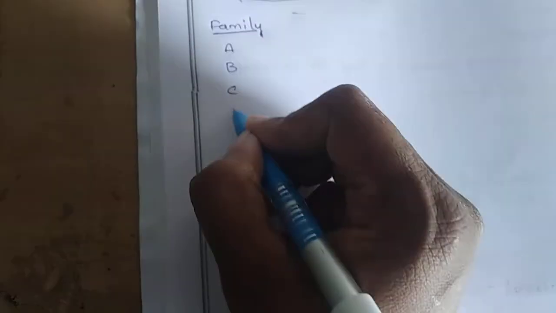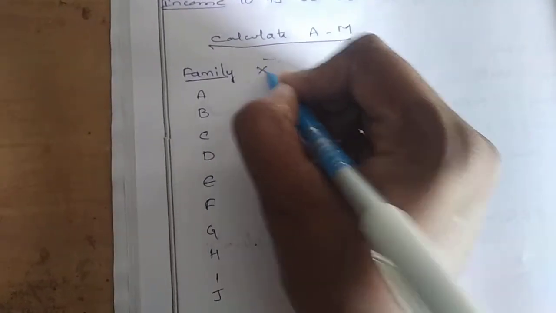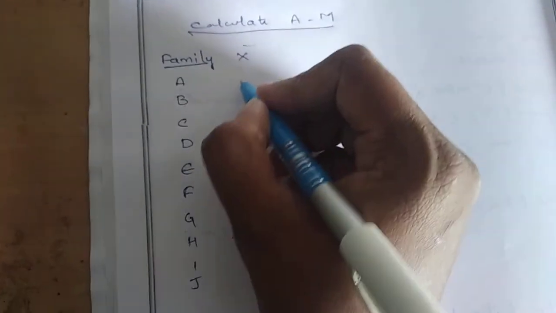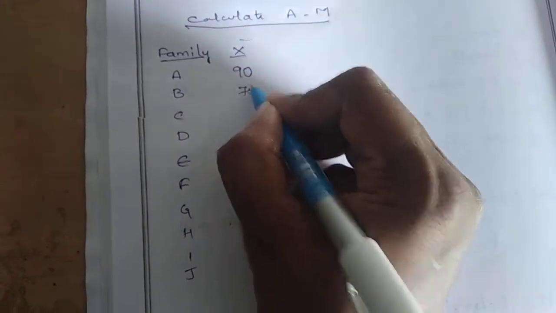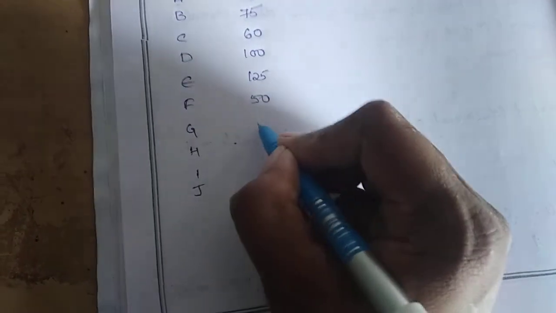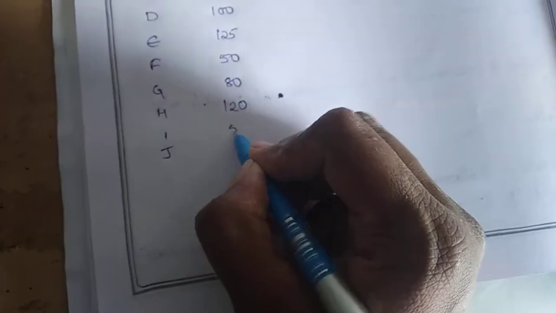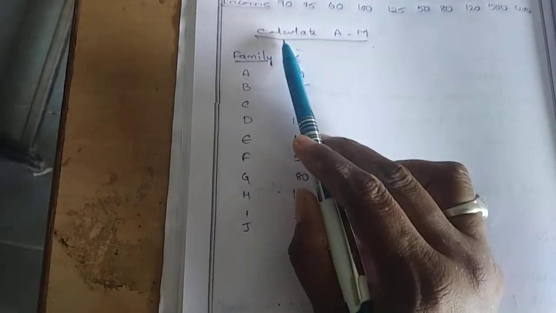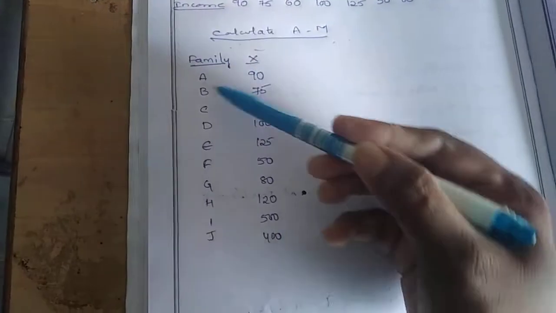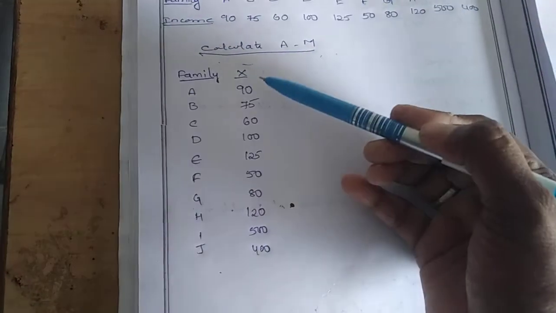A, B, C, D, E, F, G, H, I, J. Next, the incomes, which are X here. 90, 75, 60, 100, 125, 50, 80, 120, 500 and 400. So we have written the heading, the families A to J, and X, which is the incomes given in the question.